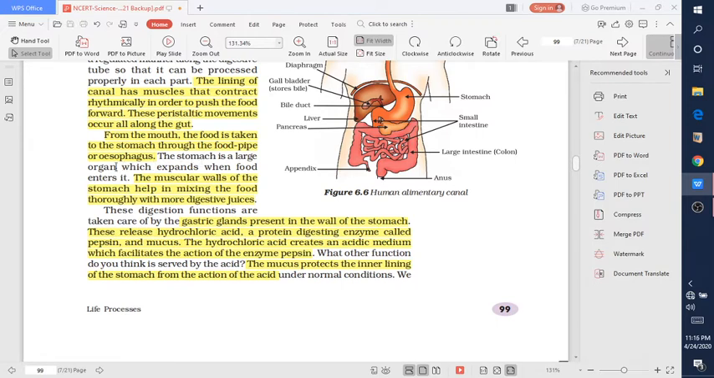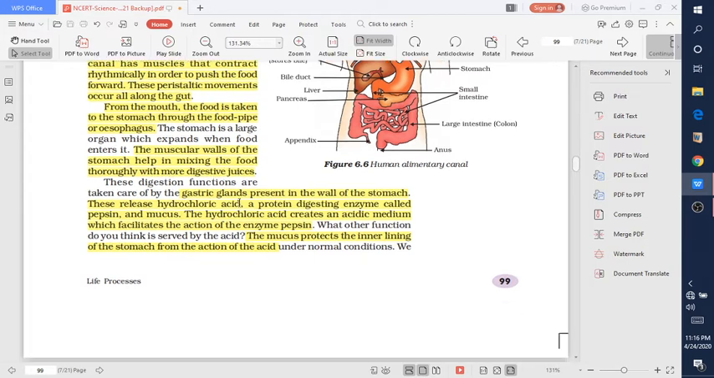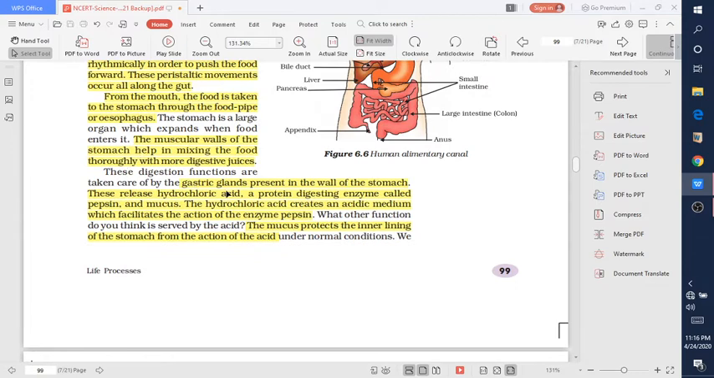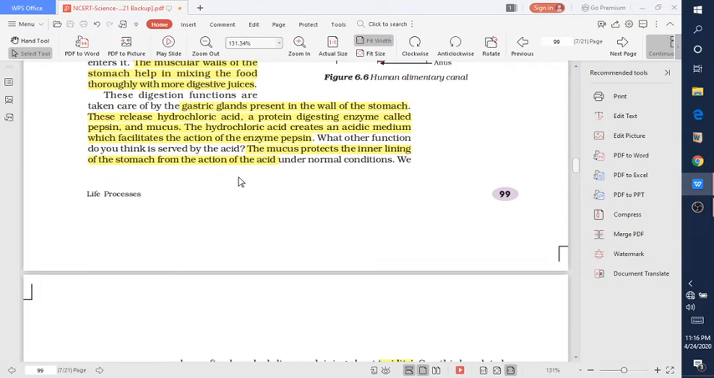The stomach is a large organ which expands when food enters it. The muscle wall of the stomach helps in mixing the food with the digestive juices. This muscular wall of the stomach releases hydrochloric acid, the protein digesting enzyme called pepsin, and mucus. Very important. This pepsin breaks down the protein. This mucus prevents our stomach from this highly acidic medium.